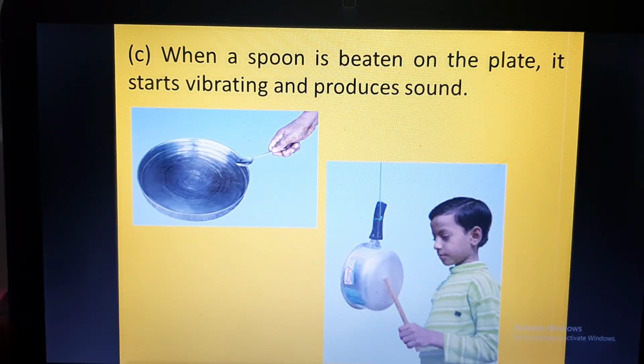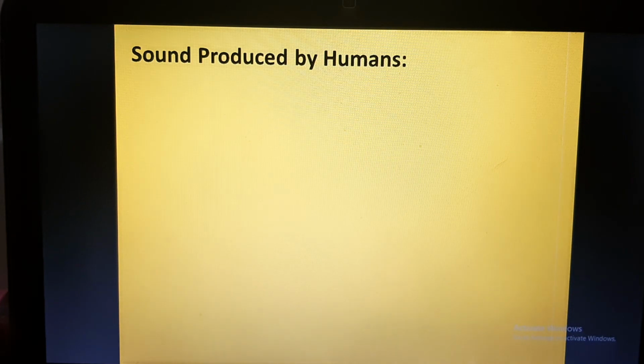In your daily life, if you beat a spoon on a plate, the plate starts vibrating and therefore sound is produced. Now, how is sound produced by humans? We know that sound is produced whenever there is a vibration. Humans are not vibrating, so how is sound produced in humans?